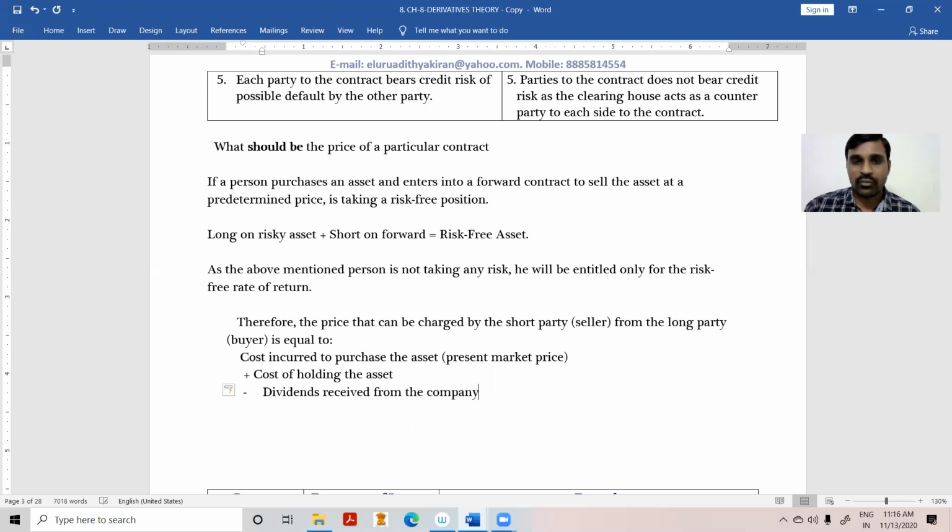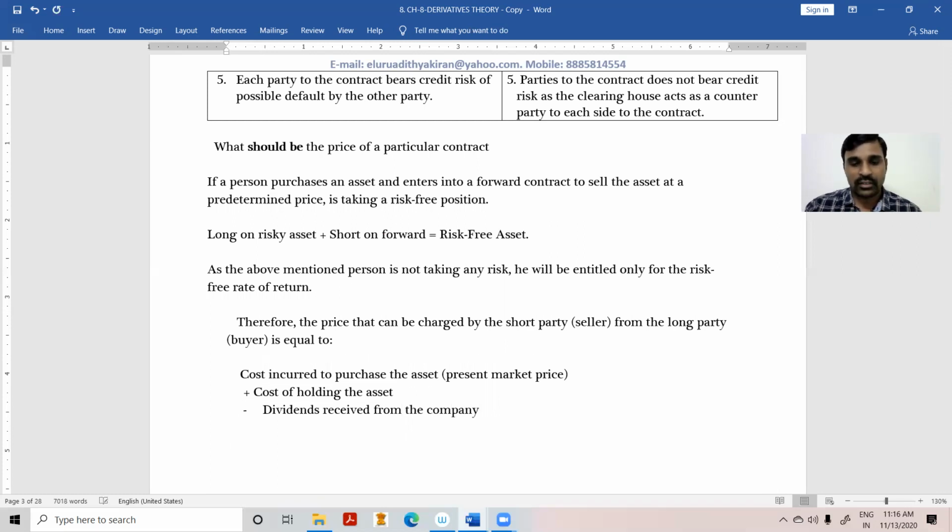This is the formula. What I have written just now is a formula: cost incurred to purchase the asset, add cost of holding the asset, less dividends from the company.